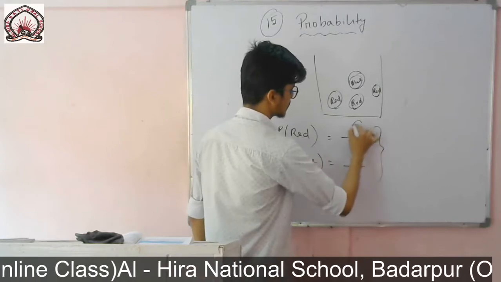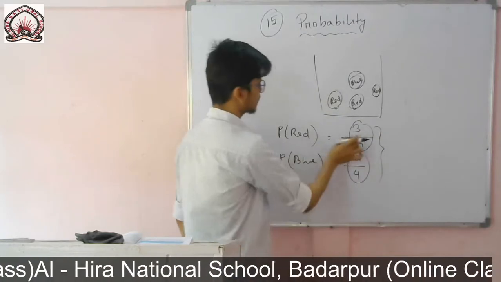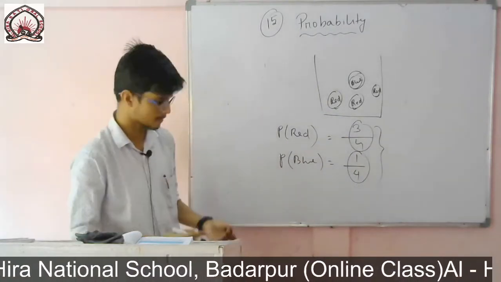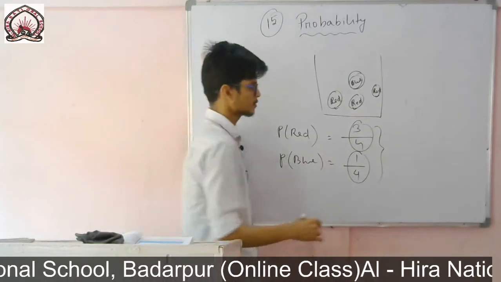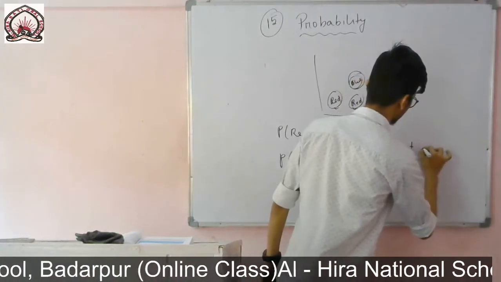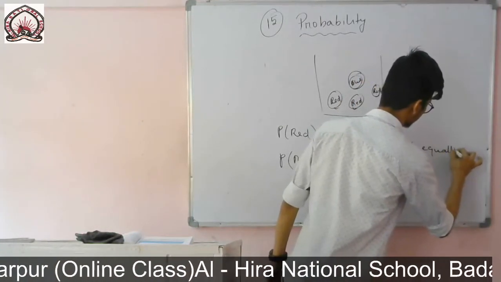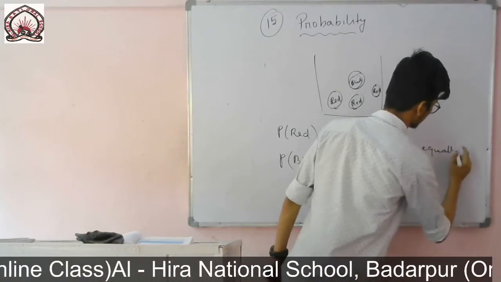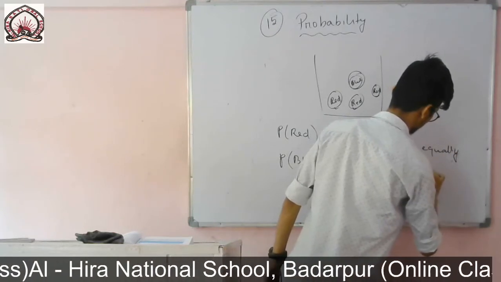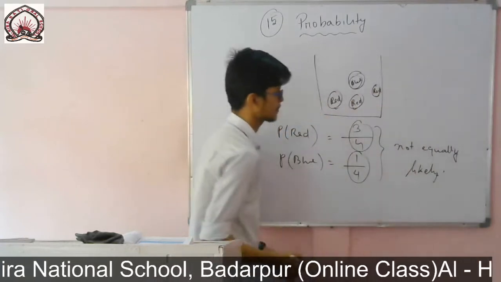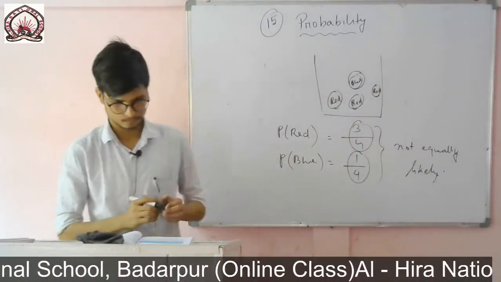You see these are different. The chance of getting a red ball is more than the chance of getting a blue ball. So they are not equally likely.